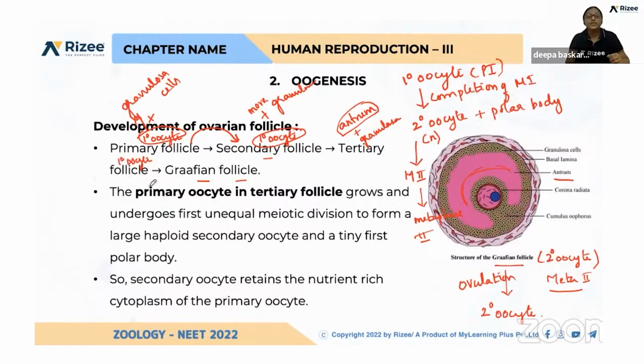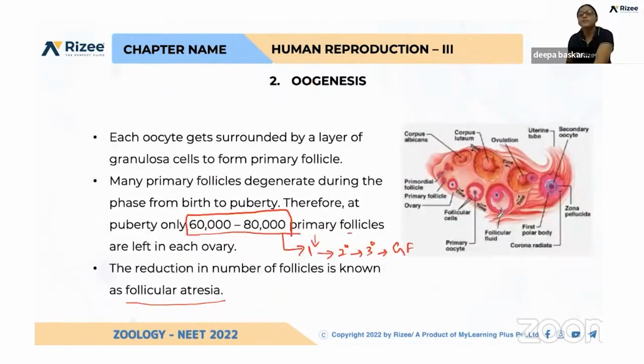Okay, so from this tertiary follicle, see here, so many primary follicles are there. That is, primary oocytes will be there, covered by granulosa cells to form the primary follicle. And that primary follicle is converted into secondary follicle and tertiary follicle. Again, the tertiary follicle will have an antrum. Antrum is formed in the tertiary follicle. So all these primary, secondary, and tertiary follicles have a primary oocyte.